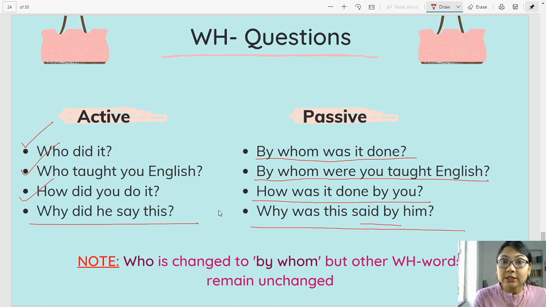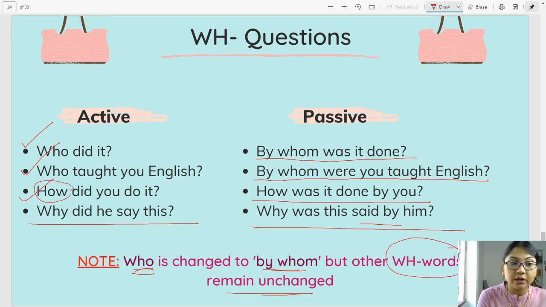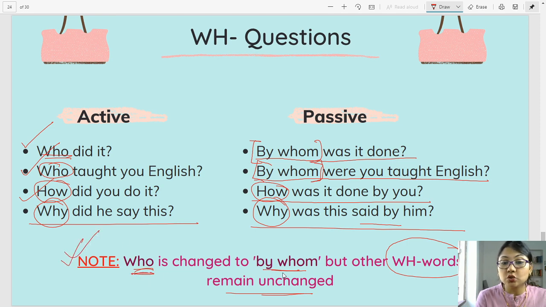Alright. Just note one thing. I have written it for your benefit. Who is changed to by whom, but all other WH words remain unchanged. You see how over here remained how? Why over here remained why. But who became by whom? Again, who became by whom? So, important note for you to remember, who is changed to by whom, but all other WH words remain unchanged.